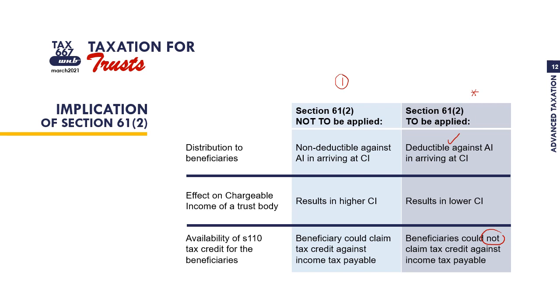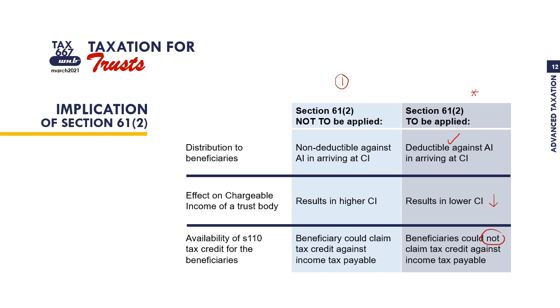Nak dapatkan chargeable income untuk trust body, kita akan tolak dulu berapa amount distribute to beneficiaries yang menyebabkan chargeable income tu akan jadi lagi rendah. So, bila dia dah keluarkan nilai yang dibahagikan kepada waris, maksudnya trust body belum lagi bayarkan tax bagi pihak waris. Therefore, waris tak boleh claim tax credit against income tax payable.